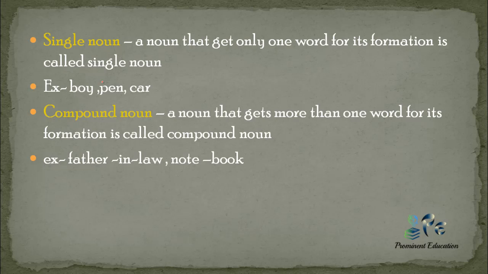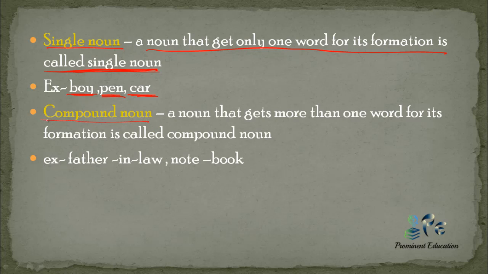Now single noun. A noun that needs only one word for its formation is called a single noun. It means a noun which can be formed using a single word comes under the category of single noun. Examples you can see: boy, pen, car. The one word is sufficient to represent that noun, so it comes under the category of single noun.